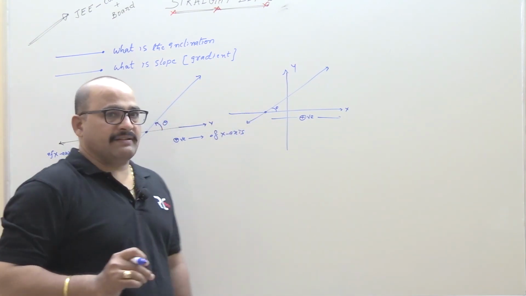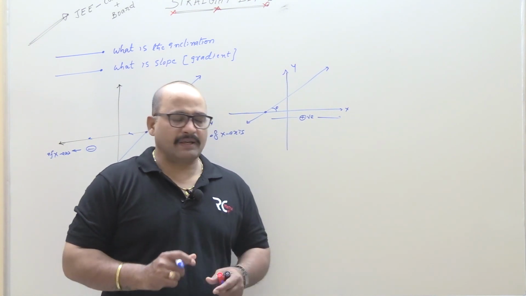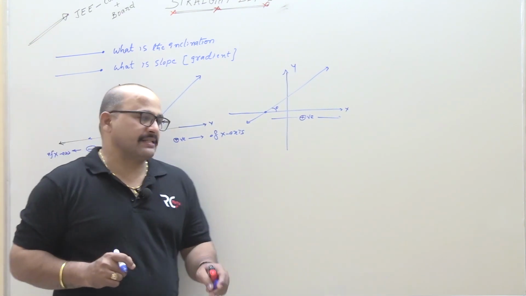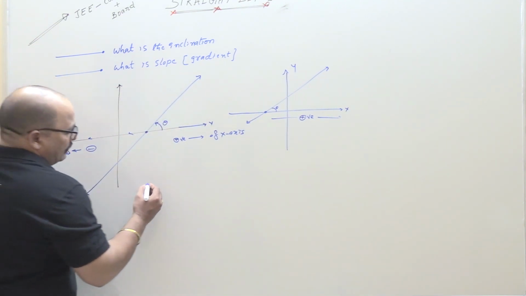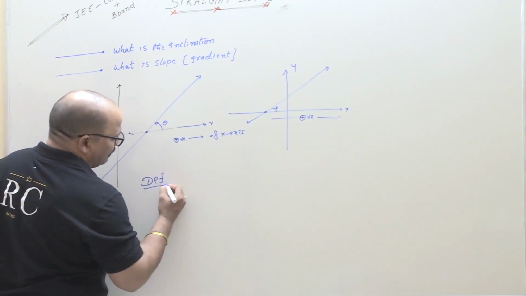Now I am going to write the definition of inclination.